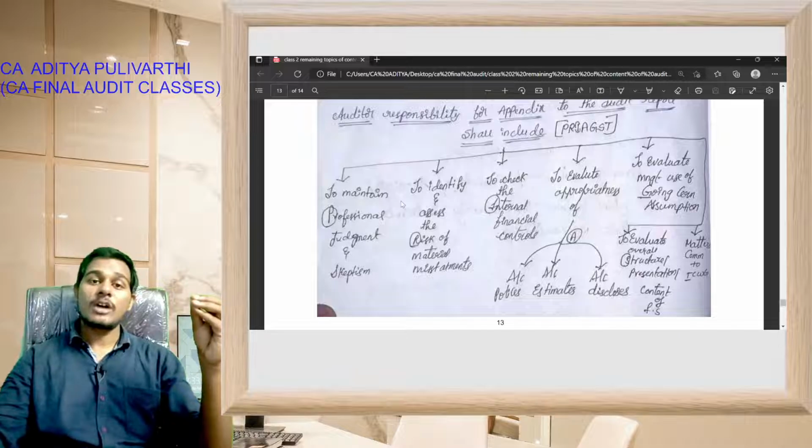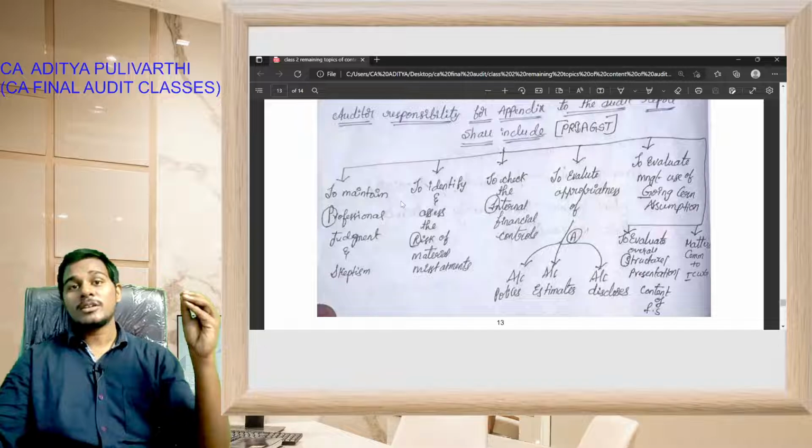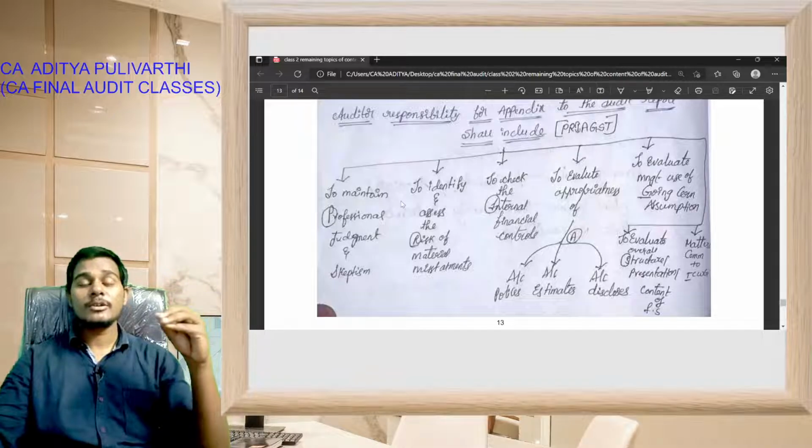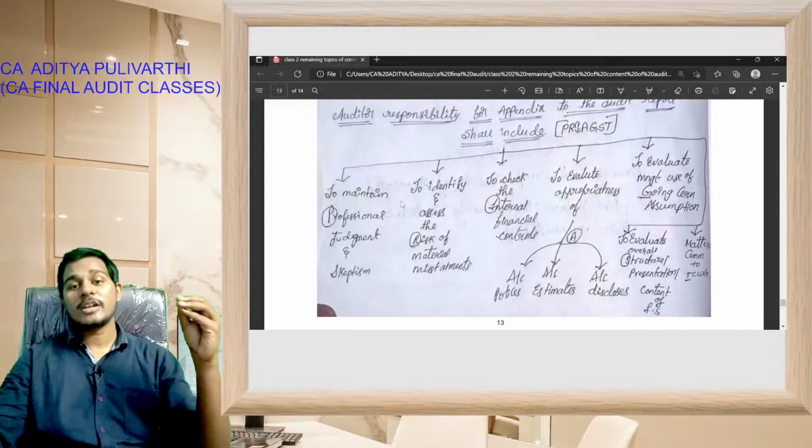The auditor should also evaluate the management's use of going concern assumption, and check the overall structure, presentation and contents of financial statements, that they are fairly presented as per the fair presentation framework. The next topic to be included in the audit report is the key audit matters communicated with those charged with governance.